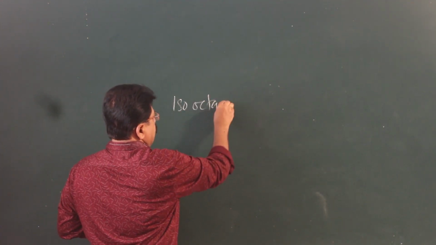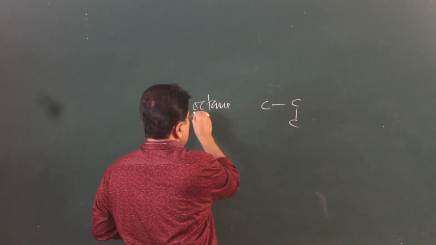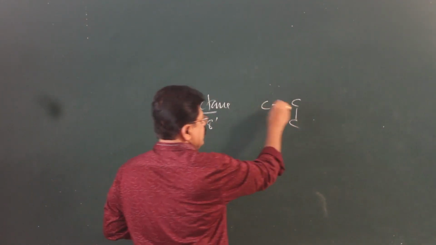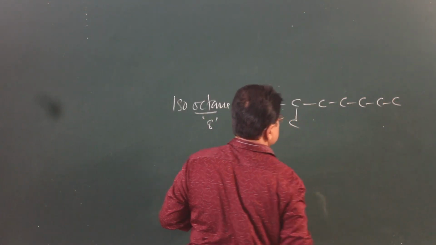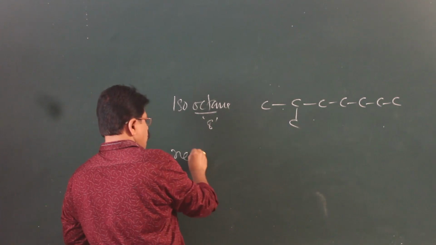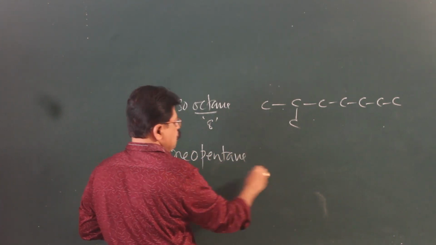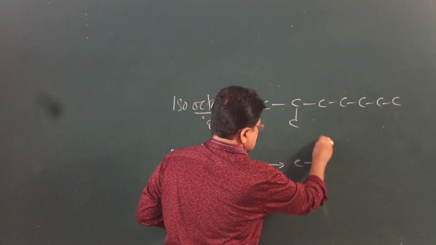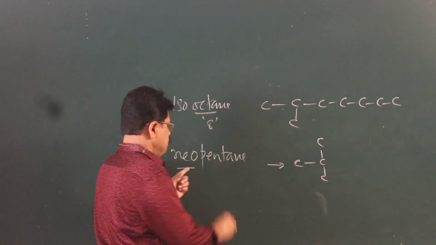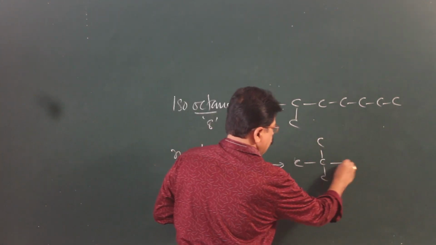Iso-octane. Iso. Oct means 8. 3, 4, 5, 6, 7, 8. Neopentane. Neo means second carbon has 2 methyls. Total number of carbons 5. 1, 2, 3, 4, 5.